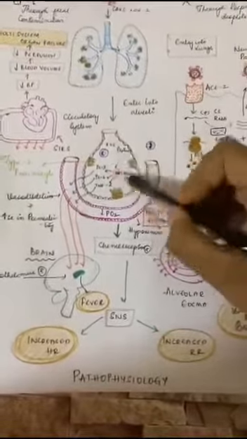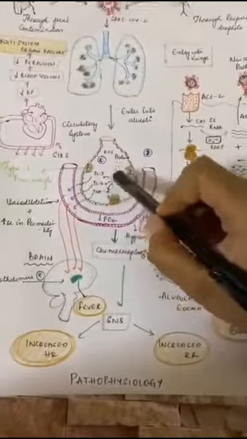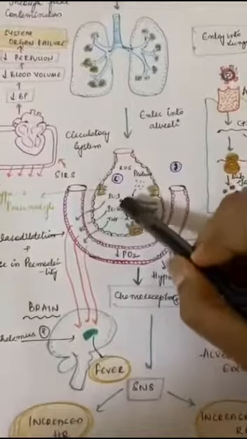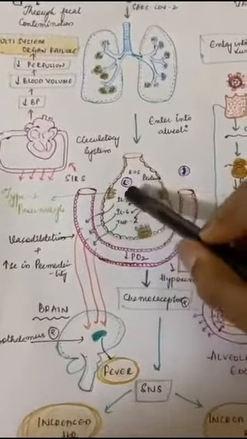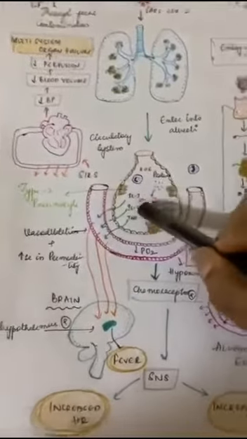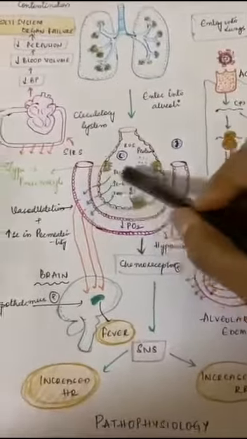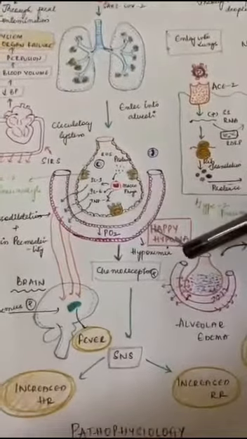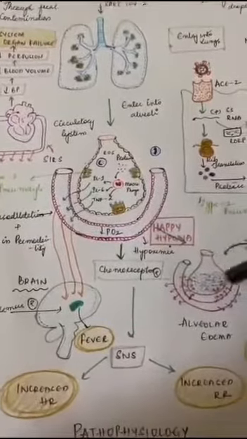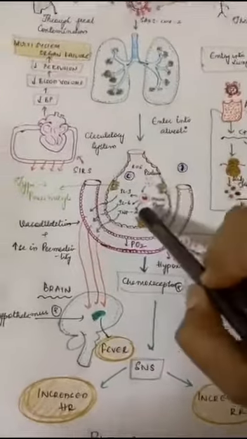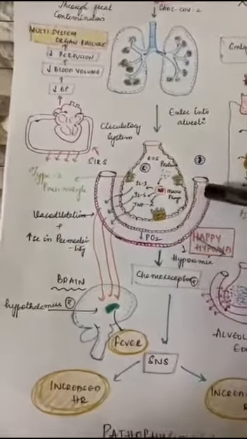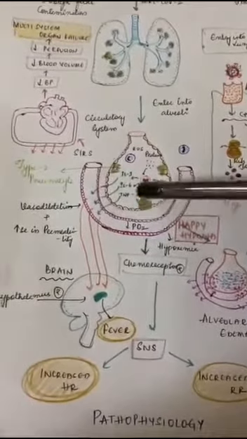Now all these virus particles are taken up by macrophages inside the alveoli. These macrophages release various inflammatory mediators such as interleukin 1, interleukin 6, and tumor necrosis factor. Now all these cytokines increase the vascular permeability, which leads to alveolar edema, and at the same time they even alter the coagulation cascade pathway, so it leads to thrombus formation.